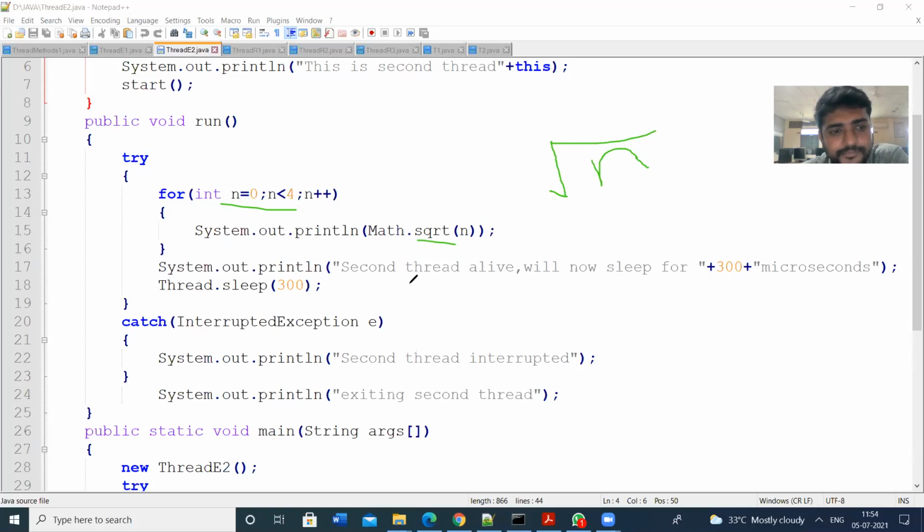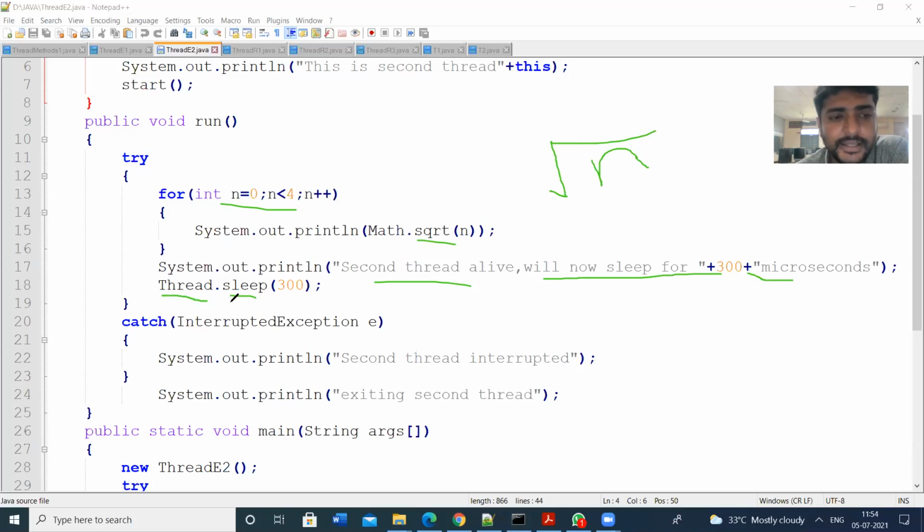Next, I am printing the sum. Second thread is alive, will now sleep for 300 milliseconds. So we are going to sleep the threads. That means we are calling the method Thread.sleep of 300, so the thread will sleep for 300 milliseconds.